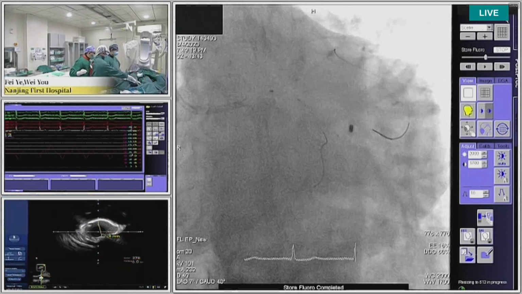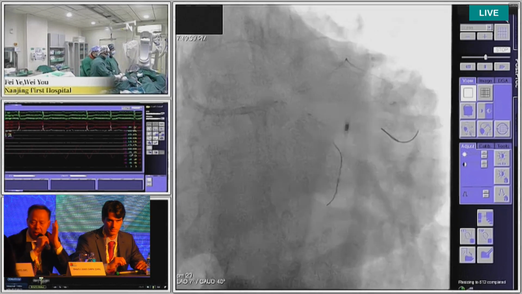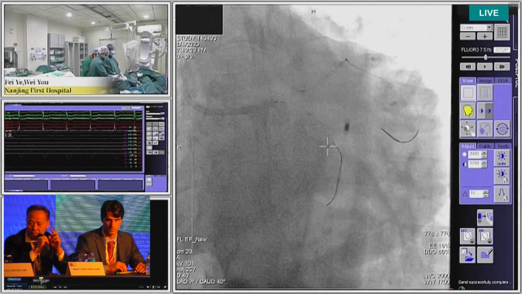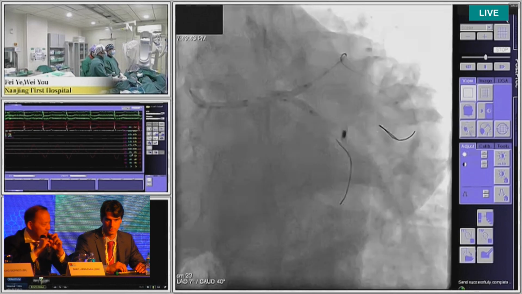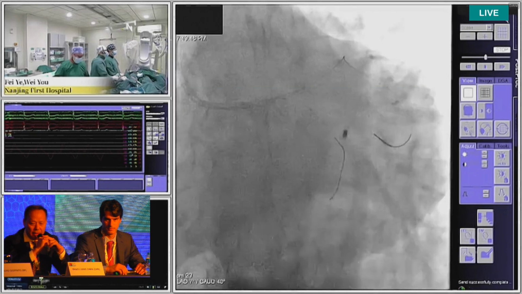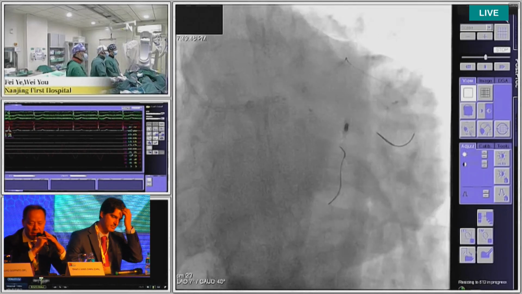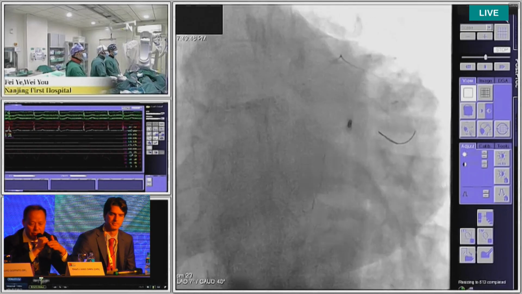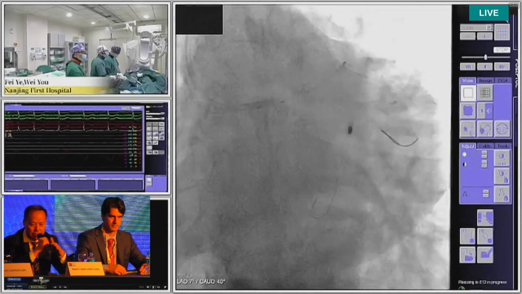From IVUS, in addition to very severe calcification from both the LAD and proximal circumflex to the distal left main, there is also a very large calcified nodule localized at the distal left main area. So Dr. Ye, we have had many comments from panelists. Can you introduce the procedure from the beginning?